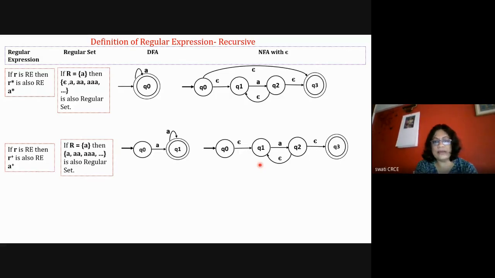Okay, so we'll take the questions. Okay, in the chat window, you can reply me. Have you understood the definition of this regular expressions?